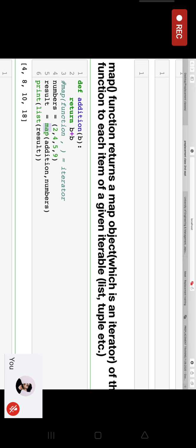So in the map function, how do we have to write this map function so that it gives this output? First we have to pass the function, that is this following function that we have created. If this was sub, we will pass this sub over here. The first thing we have to pass is the function name. The second thing that we have to pass is the range. So the range for me is going to be this number, right? So it's going to take in the value 2, then the value 4, then the value 5, then the value 9, return 18, right?